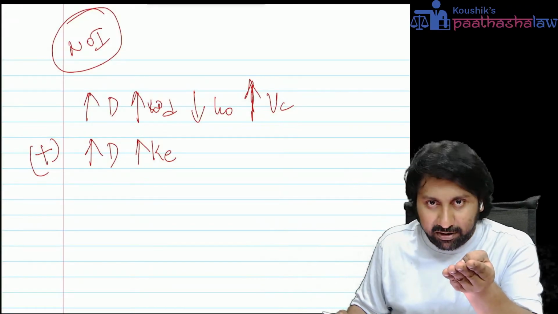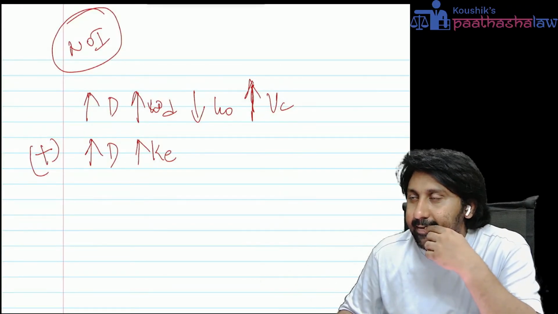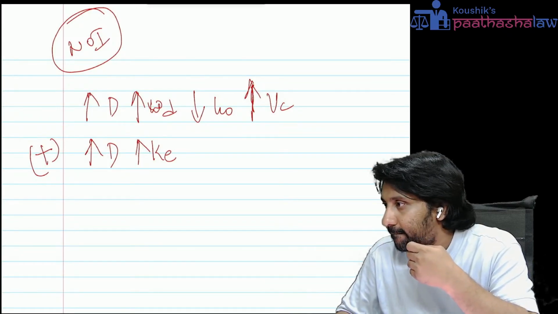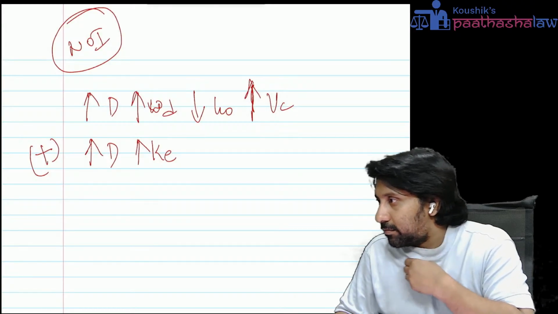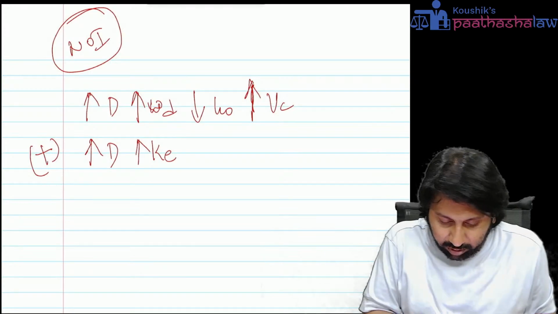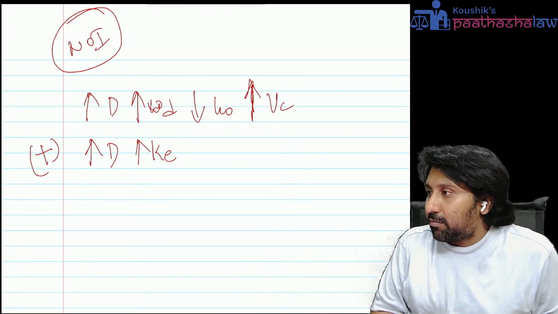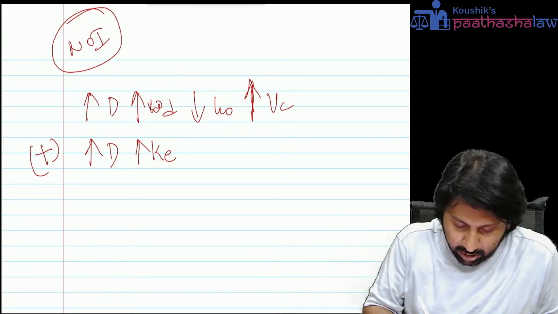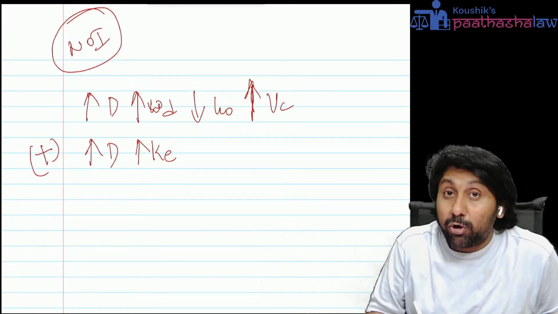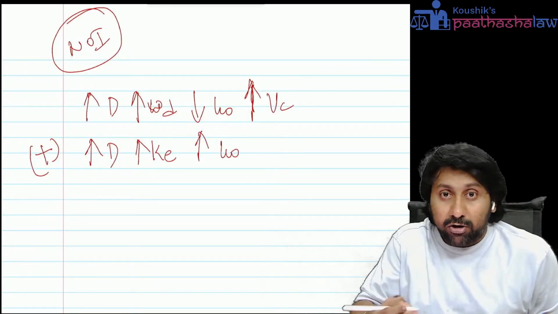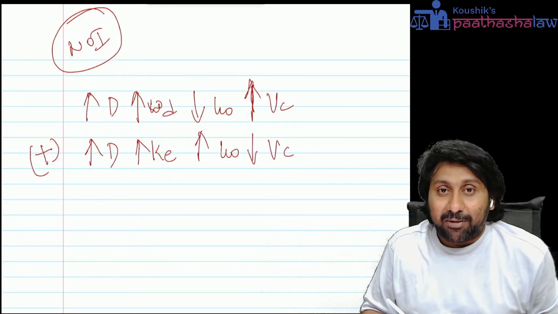I'm talking to you, everyone. Understood? So what they say in the net operating income approach is: more debt, more KE, more KO, the more the KO, lesser the value of company.